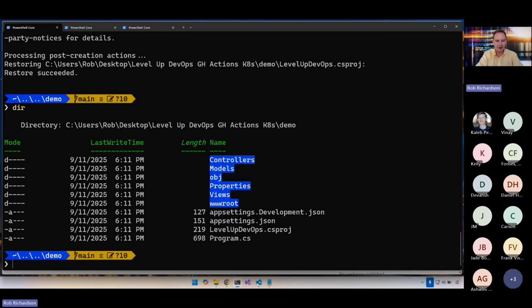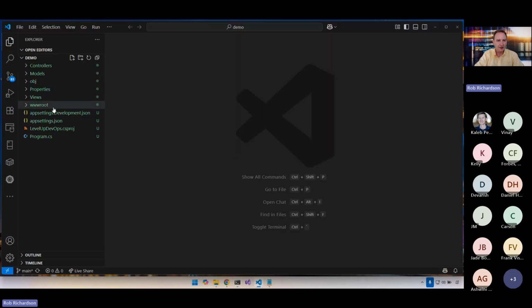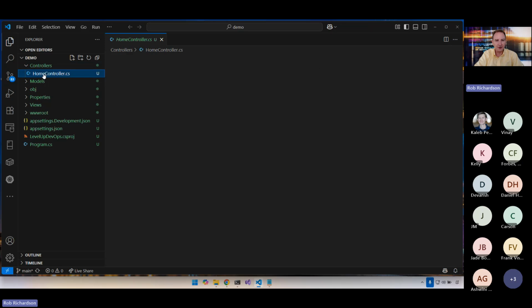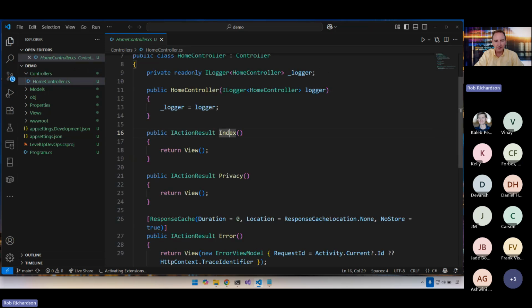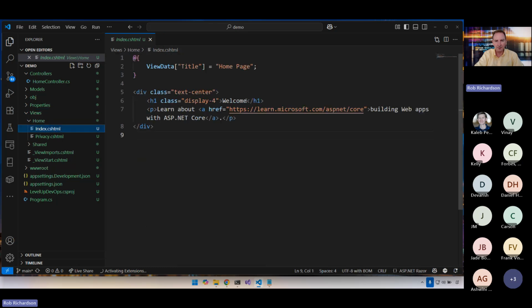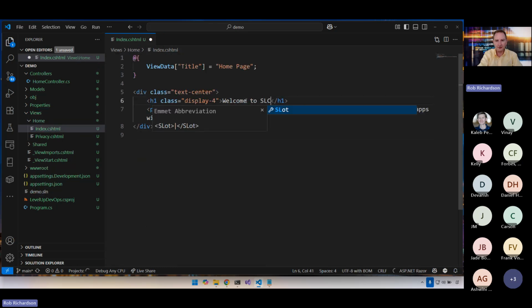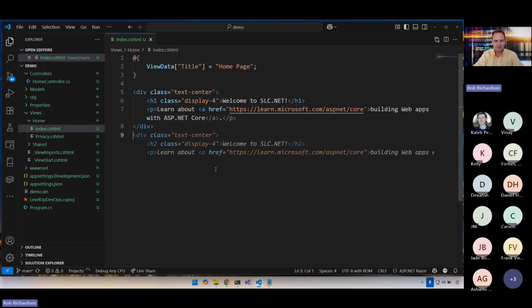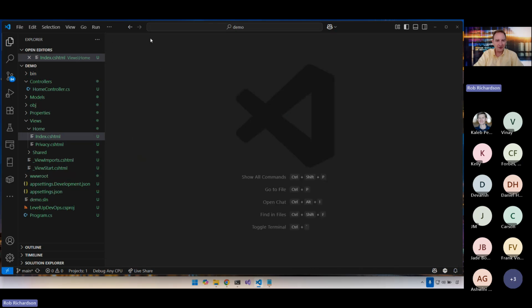So now we've got a website there. Let's open that up in VS Code, and we can see our website. Now it's a full website. We have here a home controller, an index action that comes into our index view, and so we can see welcome to slc.net, and we've got a website. GitHub Copilot is helping. It knows where we're going. So great, we've got a full website.